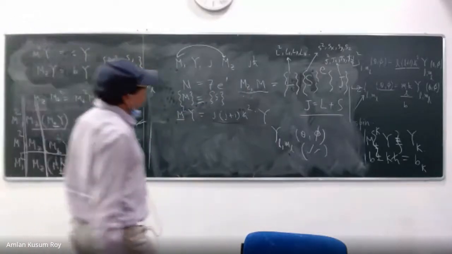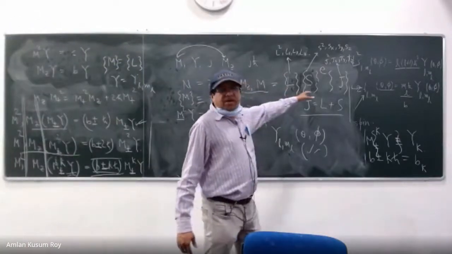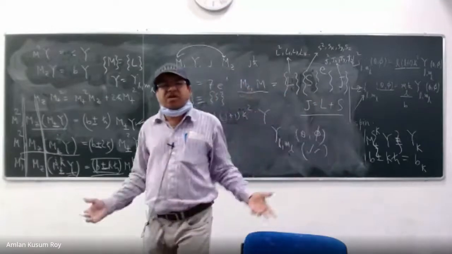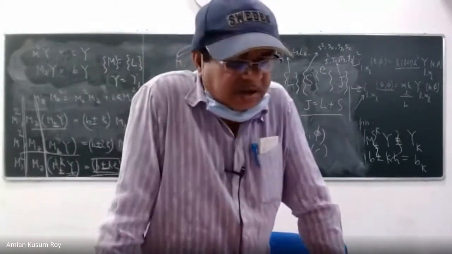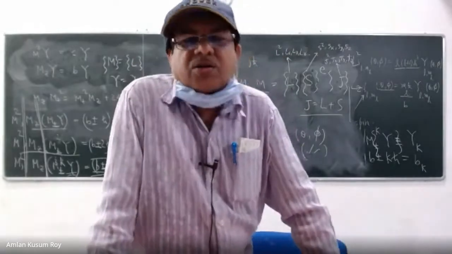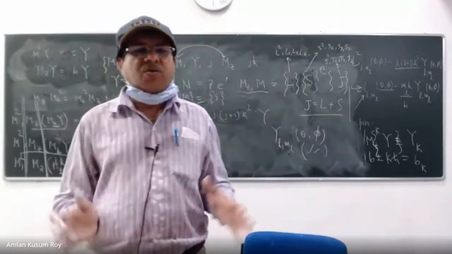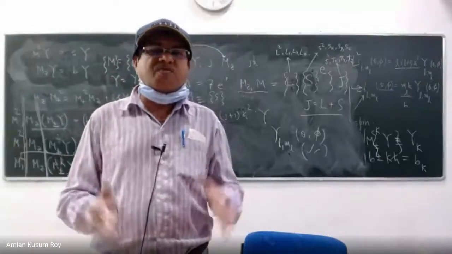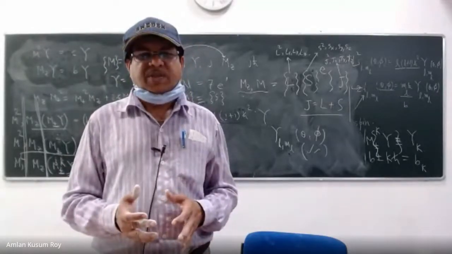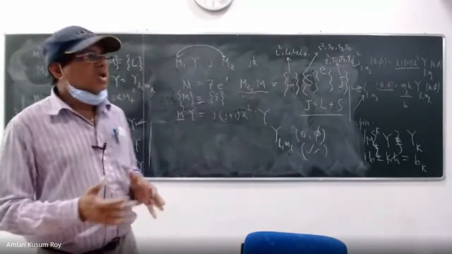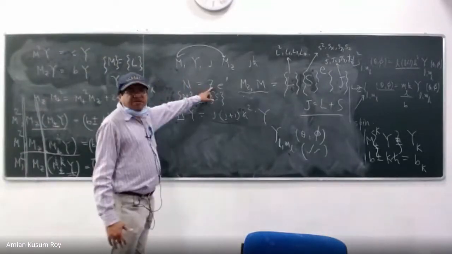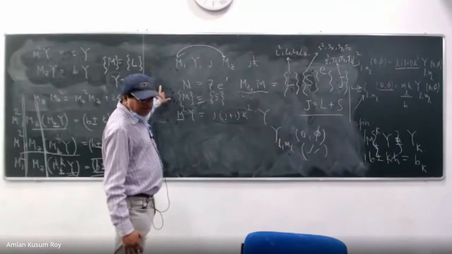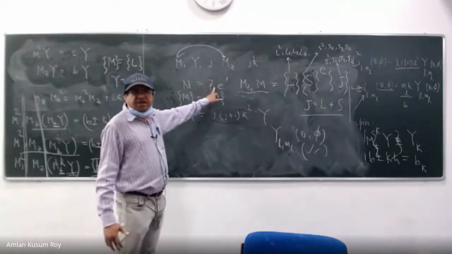Okay, so this was all for one electron. But in the nitrogen atom, I have so many electrons. Right? I have 7 electrons. Remember? So I need to learn how to add the angular momentum of more than 1 electron. That means how the orbital angular momentum of 1, 2, 3, 4, up to 7 electrons can be added, and how the spin angular momentum of 7 electrons can be added. Right?